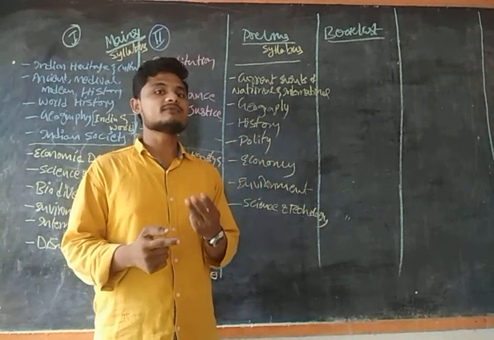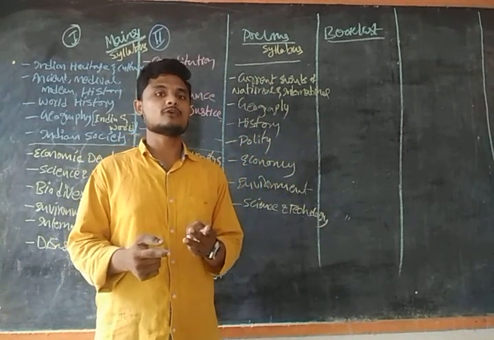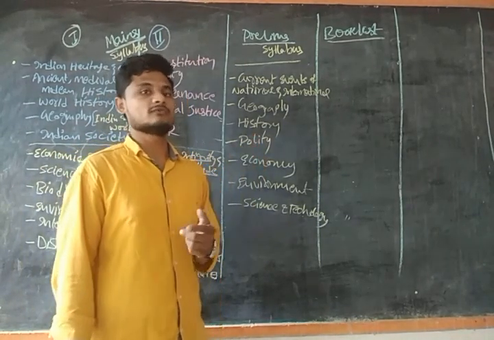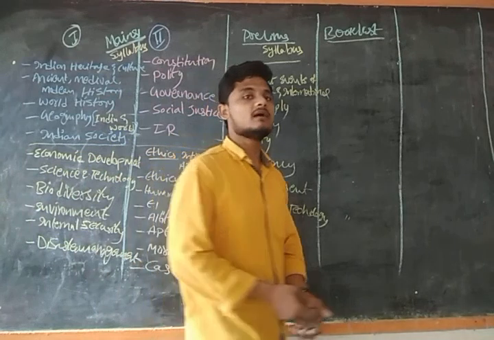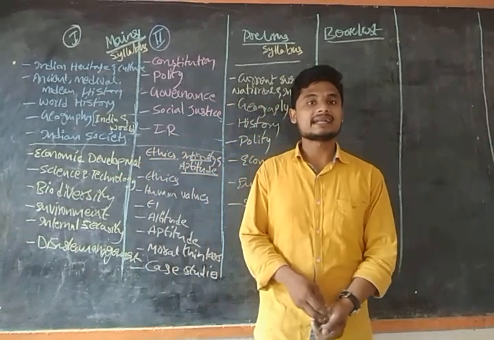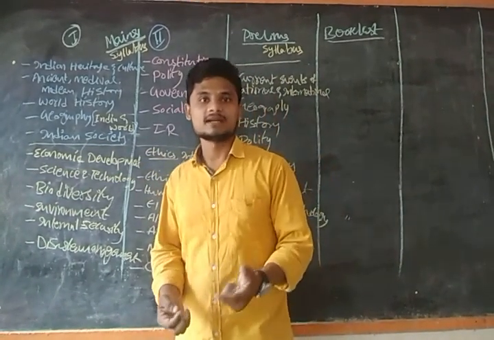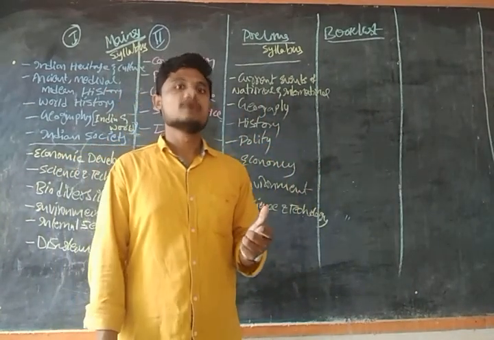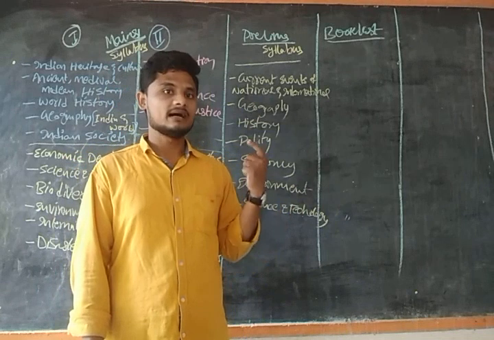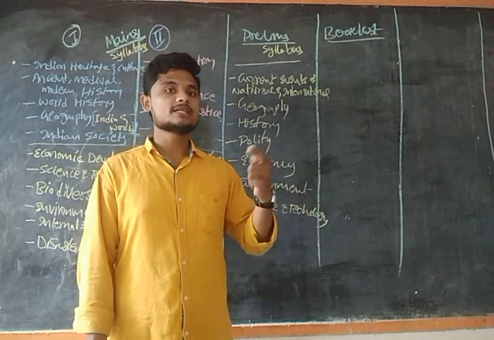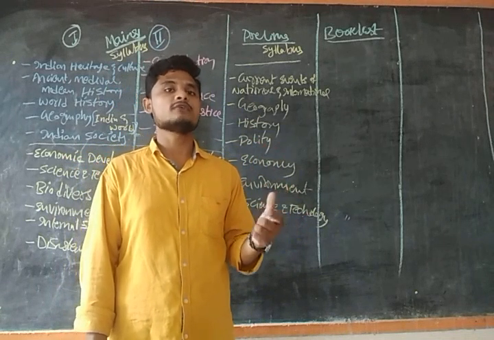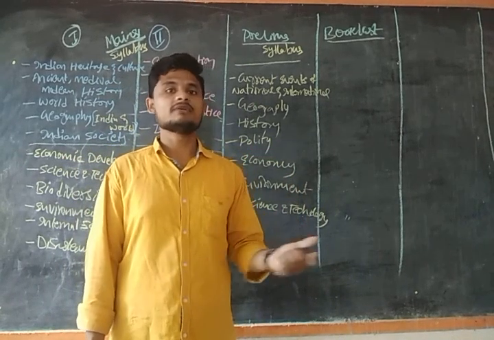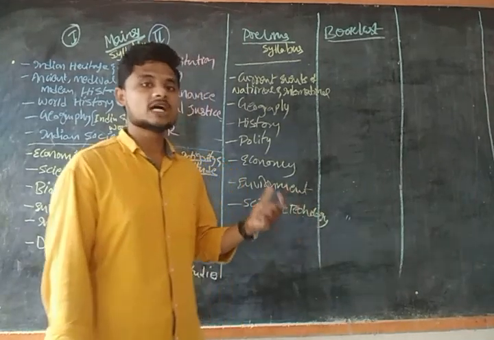So what are the things that will come in the physical, human, and economic geography of India and the world? Physical geography of India means the drainage pattern, the physical conditions of India like mountains, plateaus, plains, desert system, the dryland system, the drainage system, and the soil and vegetation type of India. All this comes under the physical geography of India.